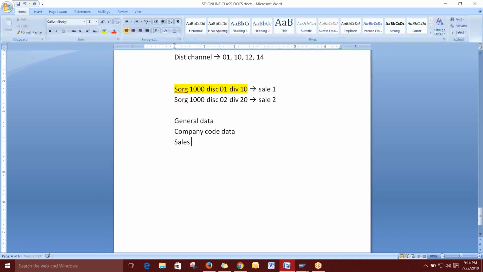Sales data, yes. In general data, we will be collecting only the general information of the customer. Then in the company code data, we will be collecting all the finance-related details of the customer. Then in the sales area data, we are collecting the sales-related information of the customer.